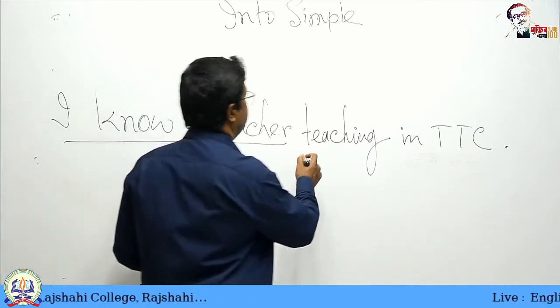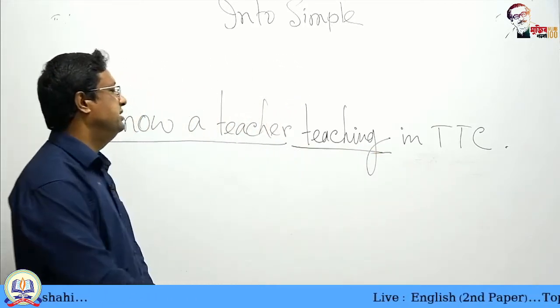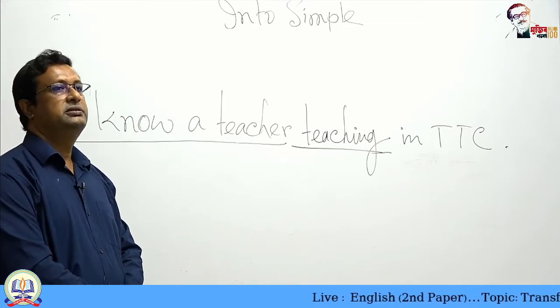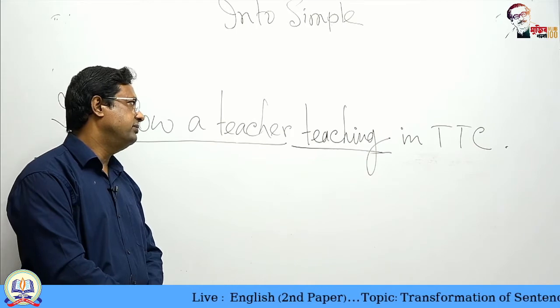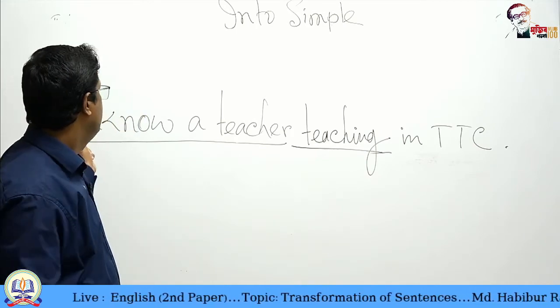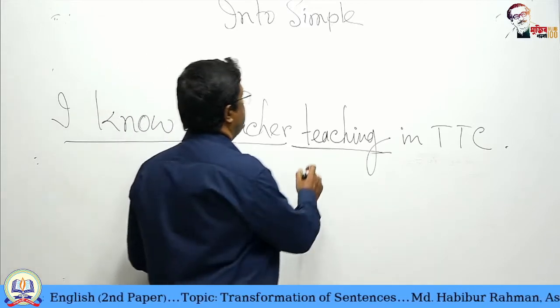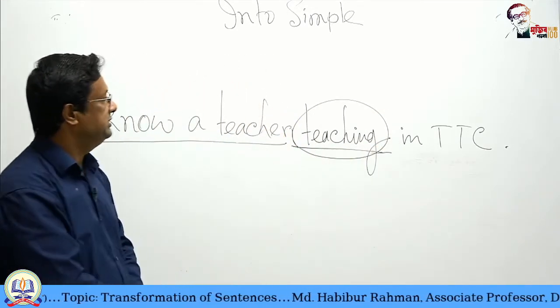How is it the same? Because we have made the finite verb non-finite. We have changed this into a present participle. I know a teacher teaching in TTC.